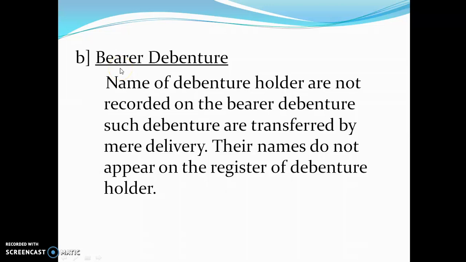Bearer. Bearer means whoever is having the debenture, he is the holder. If A is having the debenture certificate, A is the owner. If A just gives it to B, B becomes the owner because there is no name written in the debenture. For example, if you are having a 100 rupees note, then you are the owner of that 100 rupees note. If you give it to your friend Ram, Ram becomes the owner. And if Ram gives it to Sita, Sita becomes the owner. Why? Because there is no name written on it. So it is called a bearer debenture.